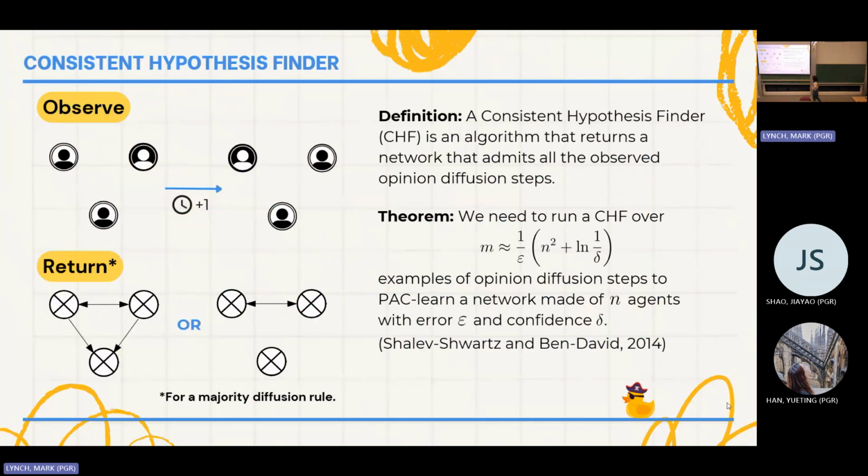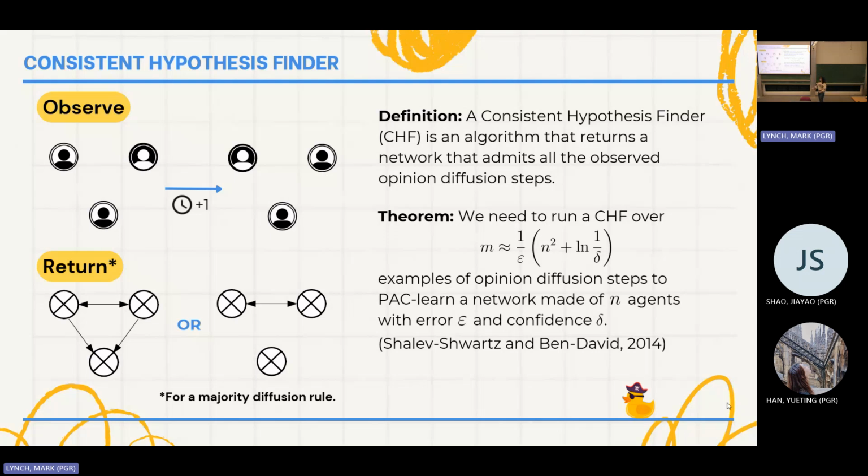But our problem is going to be ill-posed. What does this mean? It means that if we can observe some opinion diffusion steps, for example, right here, there are going to be multiple networks that can generate this diffusion. So for example, if I see my network with 3 agents, and these 2 change opinion, and this one right here doesn't change opinion, then with this information I cannot possibly tell whether it was this network that generated that diffusion, or whether this agent didn't change opinion just because it didn't care and wasn't connected to the agents at the top.